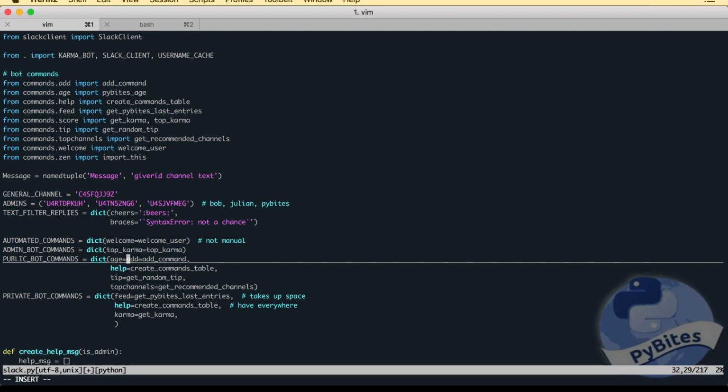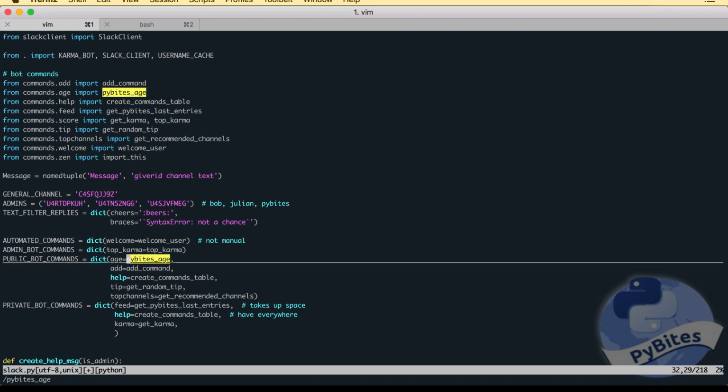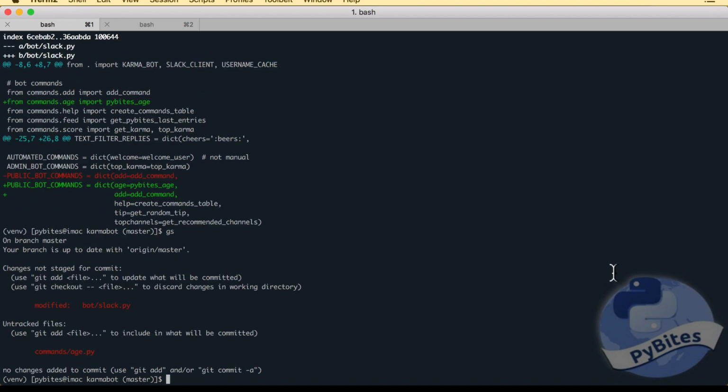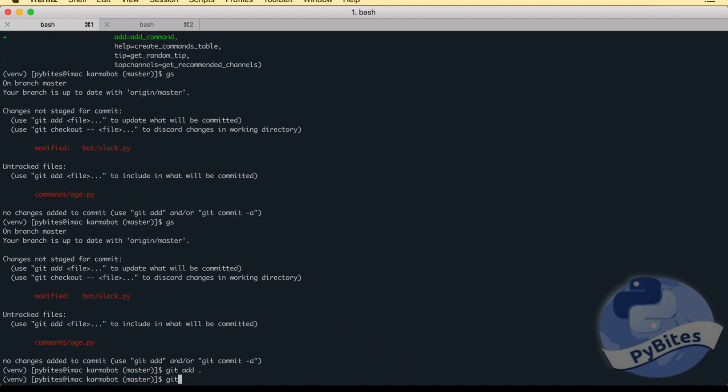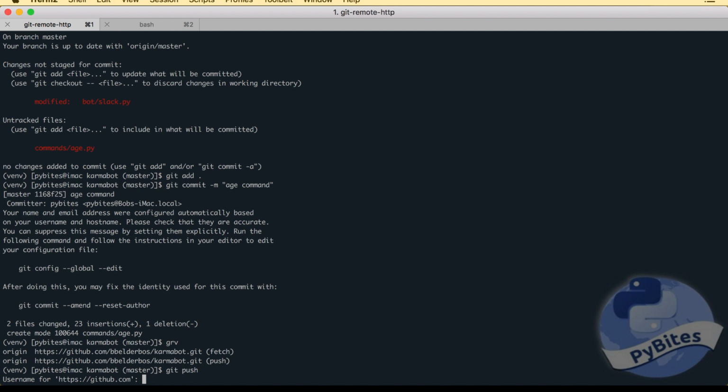So the actual command then will be age, and that will invoke PyBites age. And that's it. Now you have to pull request this change, and when we accept it, we redeploy the bot and the command should be available. So let's do that next. And now I have to push this to my fork.